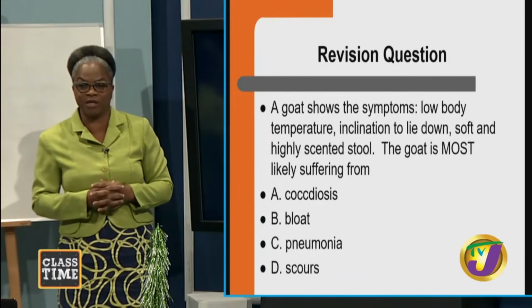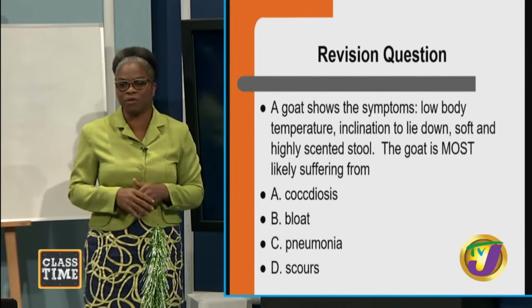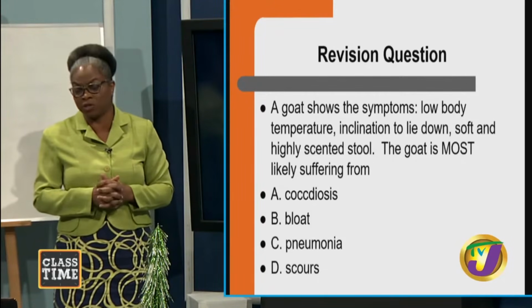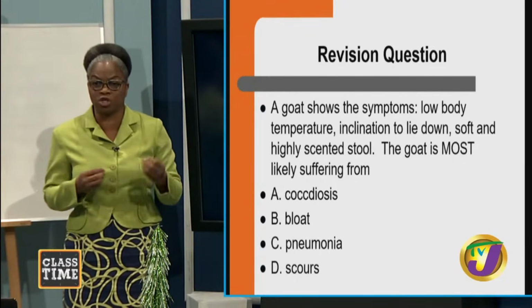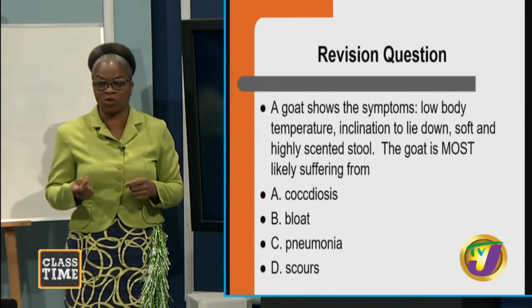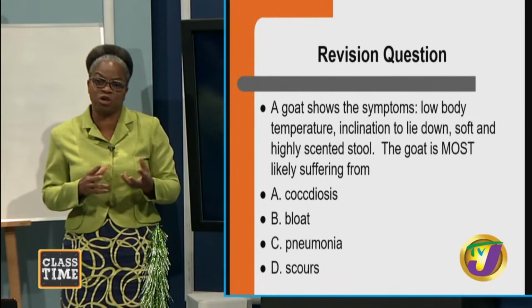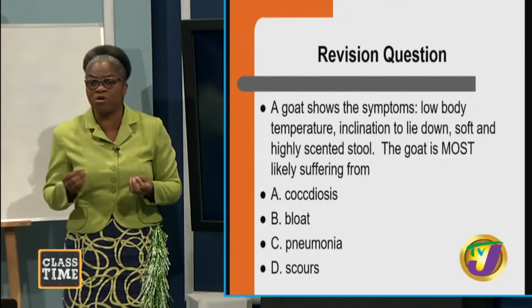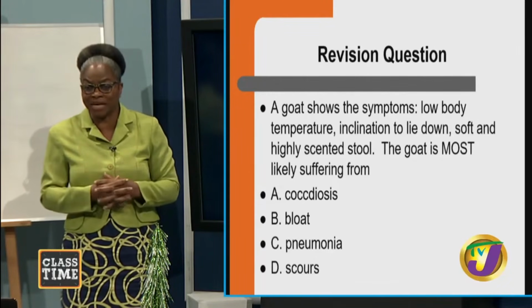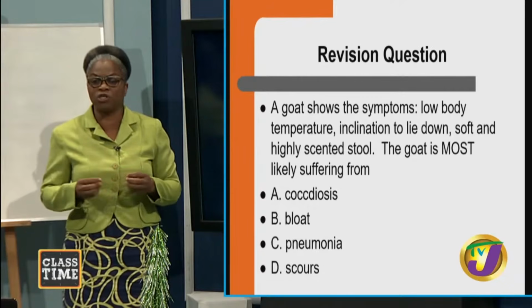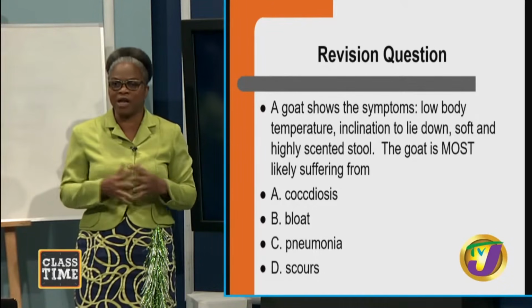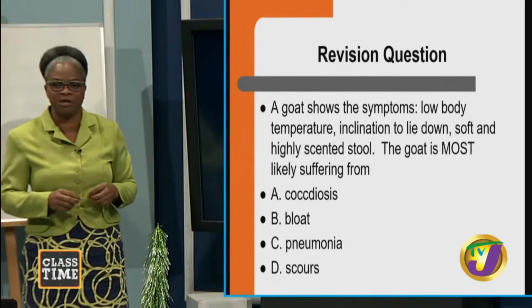And so the answer is D, scours. And so we have two types of scours, students. We have nutritional scours, and then we have white scours. The difference is that nutritional scours is not highly scented, but the white scours is going to be highly scented. So the answer for that question is D, scours.